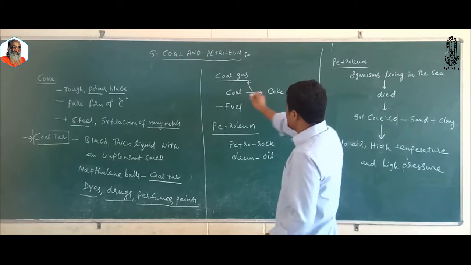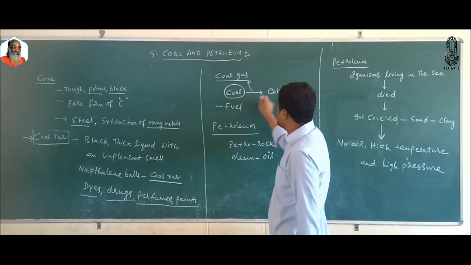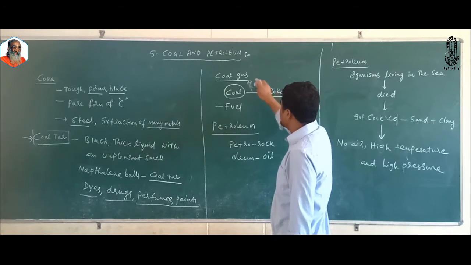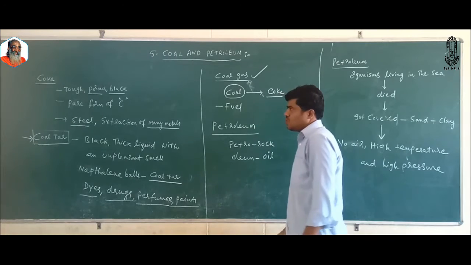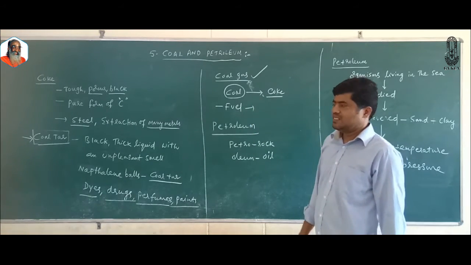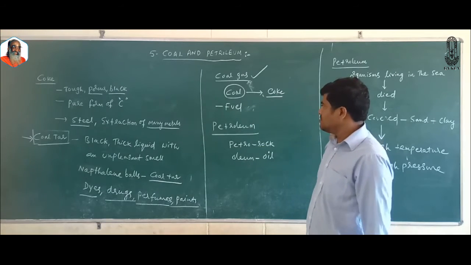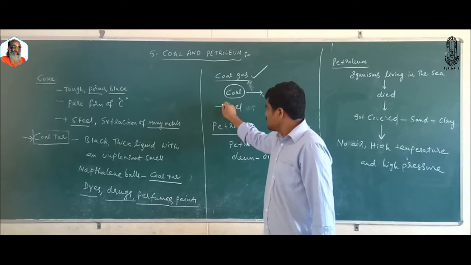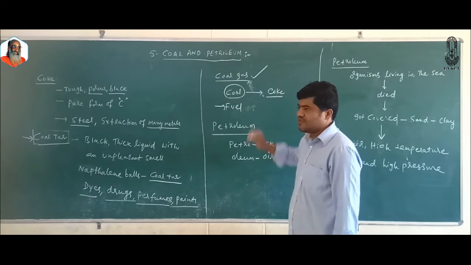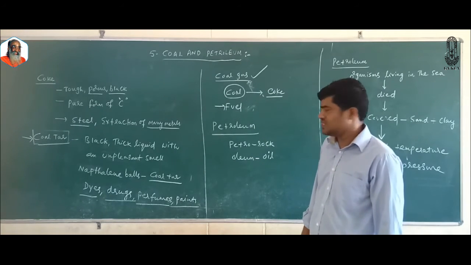Coal gas. In the processing of coal to get coke, we get coal gas. It is used as a fuel in various industries, generally in the coal processing plants.